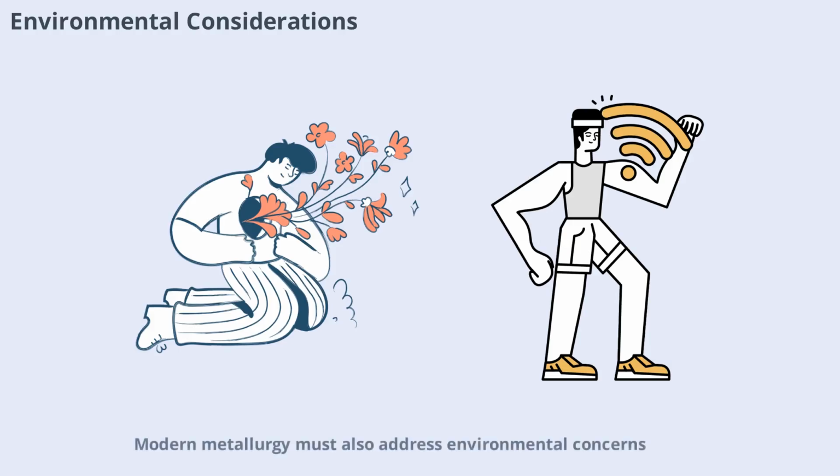Modern metallurgy must also address environmental concerns. Mining and metal extraction can have significant impacts on ecosystems, water resources, and air quality. Advances in green chemistry and sustainable practices are helping to reduce the environmental footprint of metallurgical processes. Recycling metals, using renewable energy, and developing cleaner extraction methods are all part of the ongoing effort to make metallurgy more sustainable for future generations.